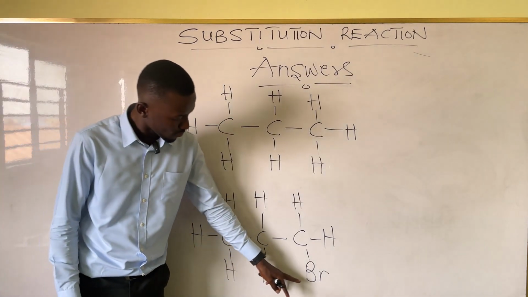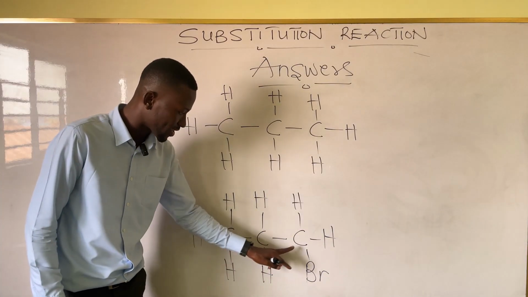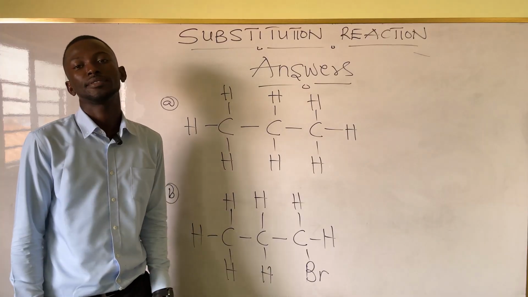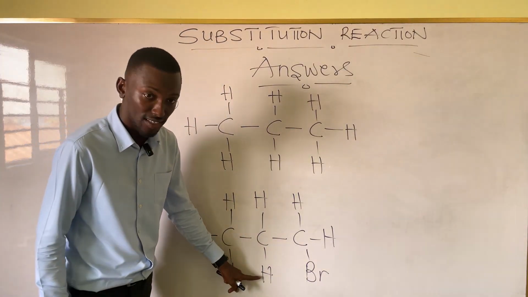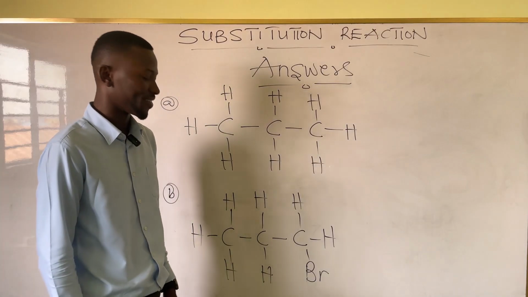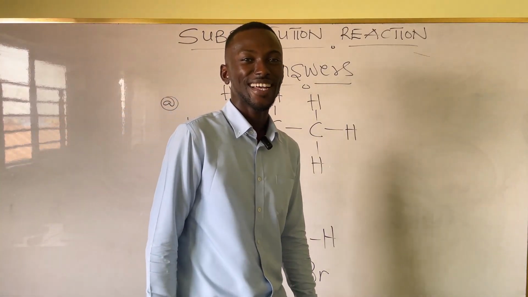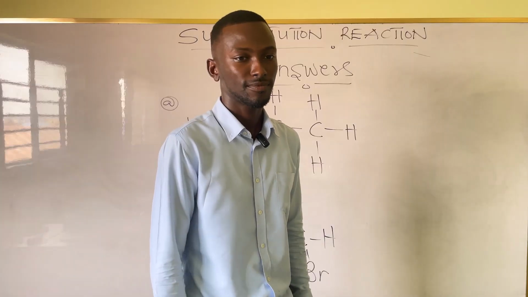So we can move it here as well. This bromine can attach itself to this carbon or this carbon. But if it attaches itself in the middle, it becomes 2-bromopropane. You are showing your knowledge of the naming of alkanes and haloalkanes. I hope that's clear.